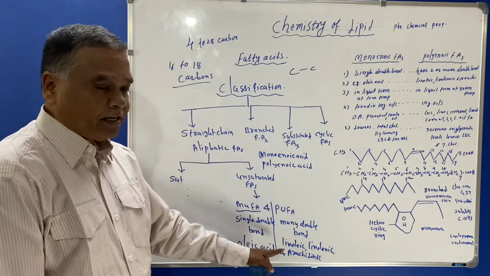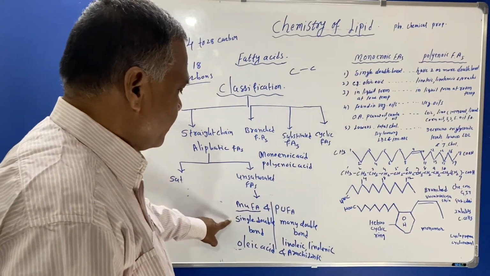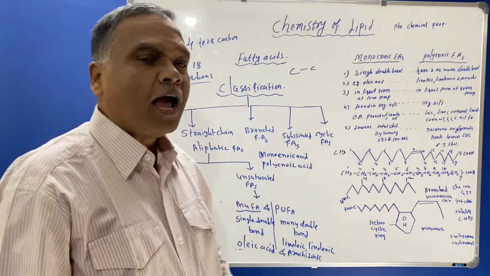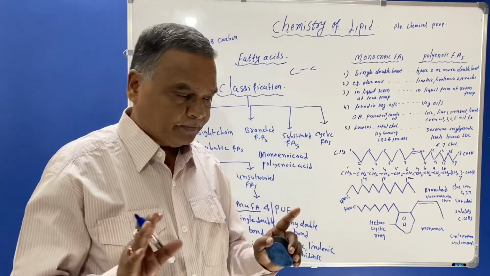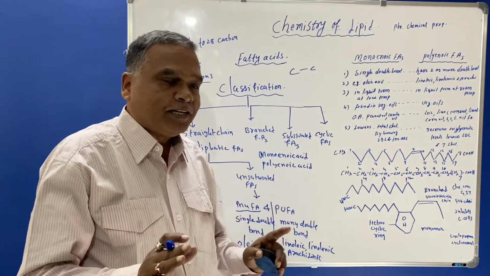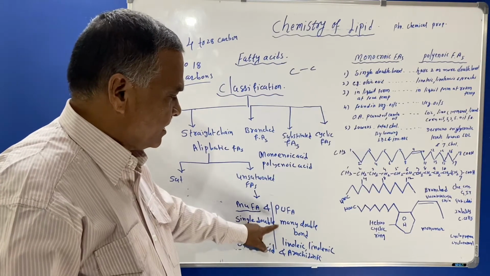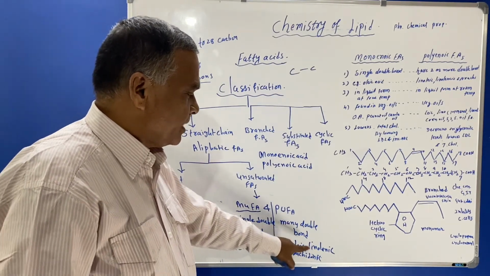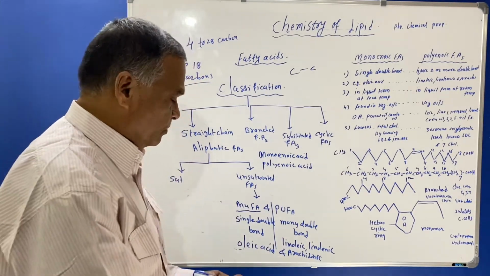Now we'll see how the single double bond is present in oleic acid. Then we'll see the double bond present in linoleic acid, linolenic acid, and arachidonic acid. We'll see one by one.